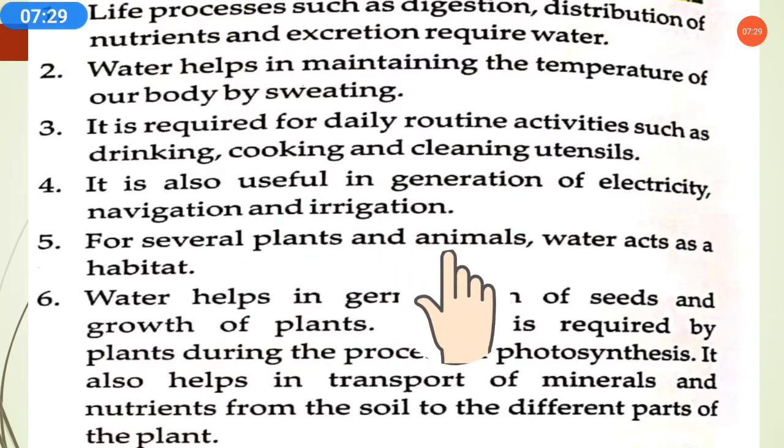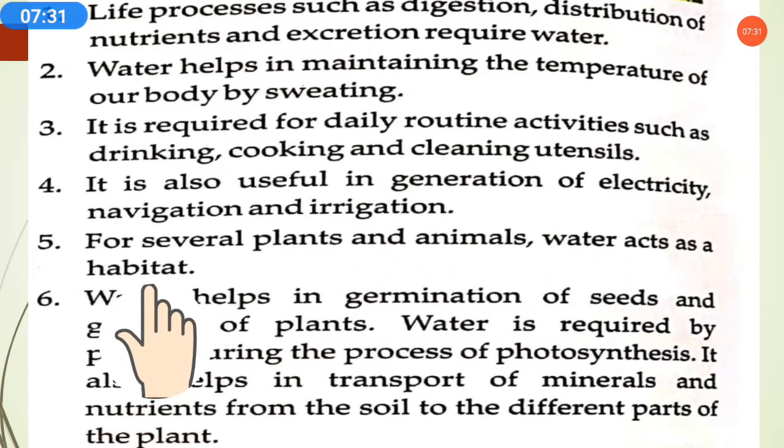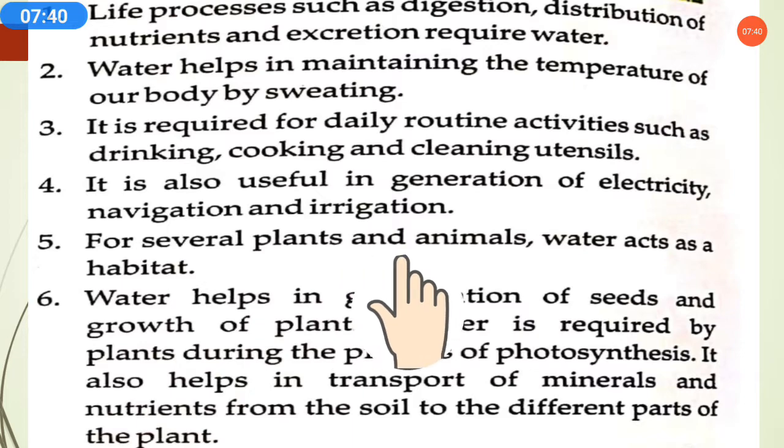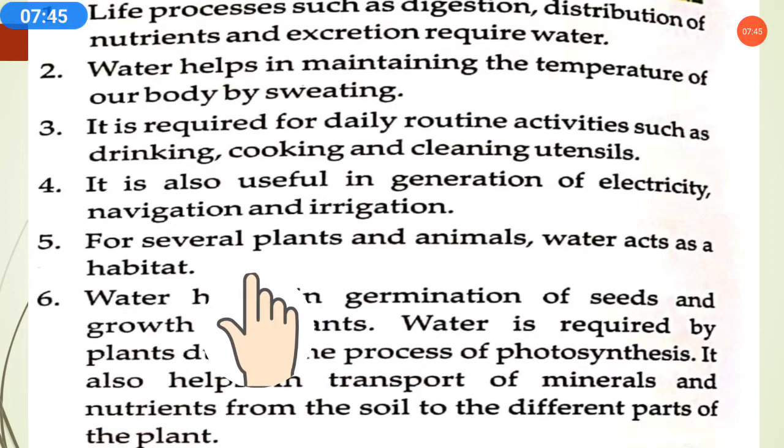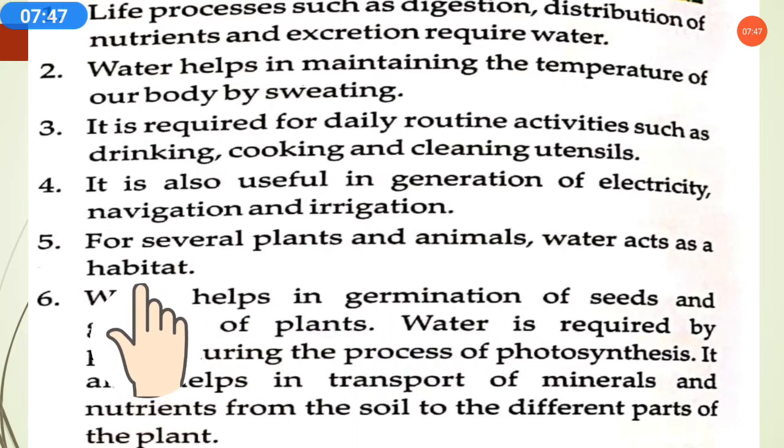For several plants and animals, water acts as a habitat. As we know, aquatic plants and aquatic animals live in the water. So for those organisms, water is their place to live. For several plants and animals, water is a habitat.